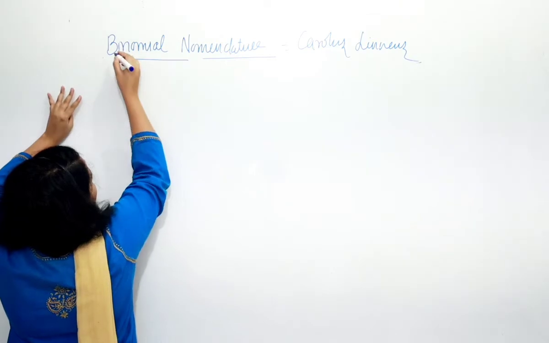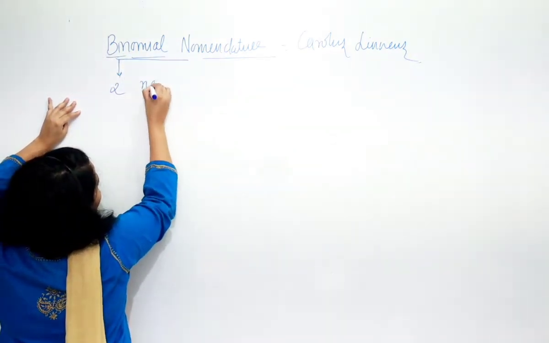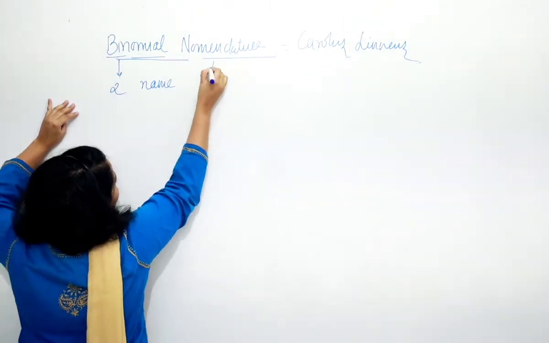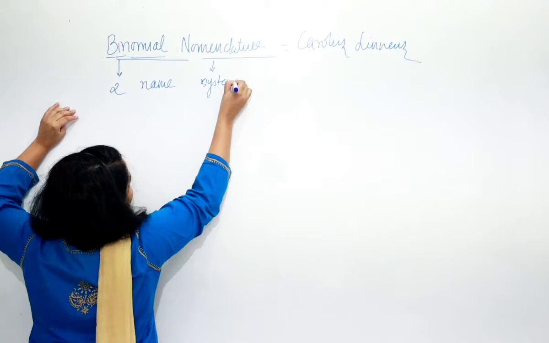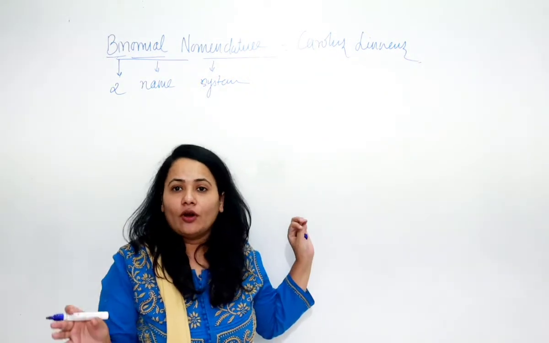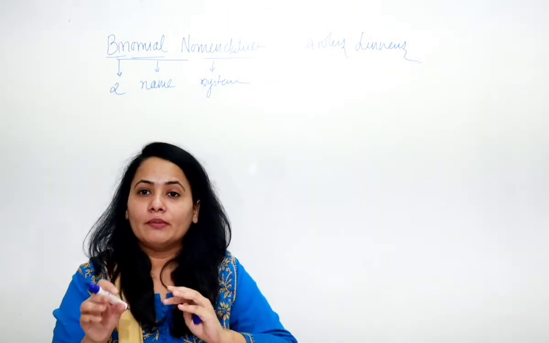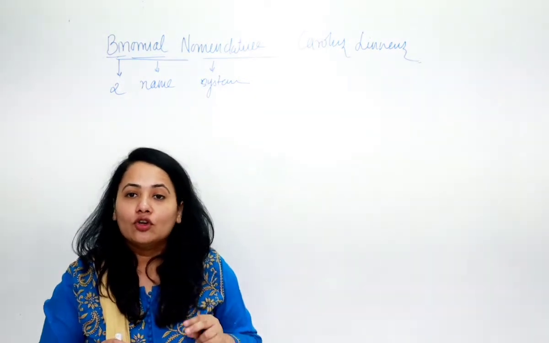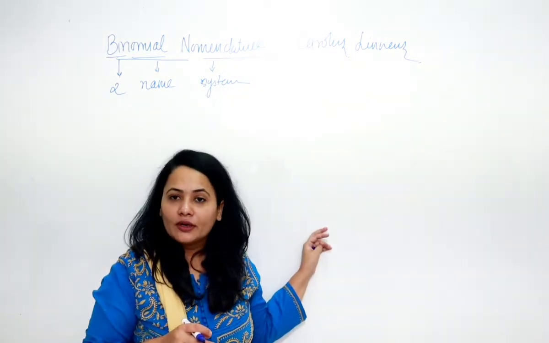Two naming system. Bi, that is two. Nomial, names. Nomenclature, system. So if you give two names to any living organism, it is given by the binomial nomenclature. So two naming system is known as binomial nomenclature.